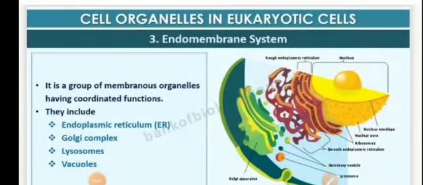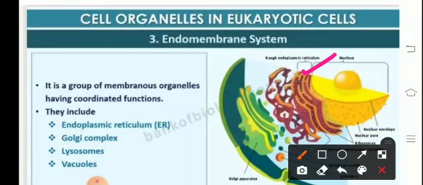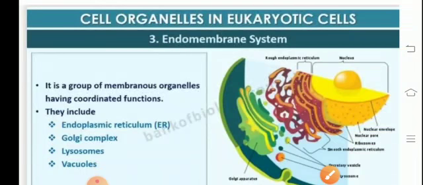In this module, we will be continuing with our ongoing chapter 8, Cell, the unit of life. Cell organelles in eukaryotic cell. In today's module, we'll be carrying out a discussion on the endomembrane system, which comprises the endoplasmic reticulum, Golgi complex, lysosomes, and the vacuoles. It is a group of membranous organelles which perform functions in coordination. They have a coordinated function.